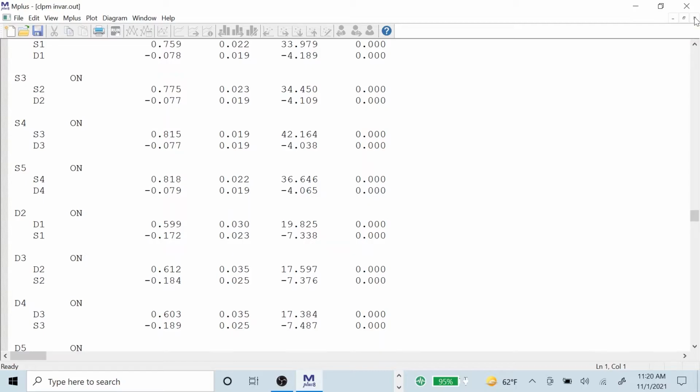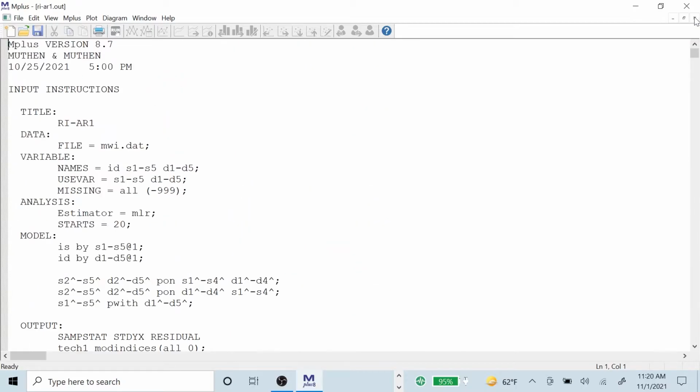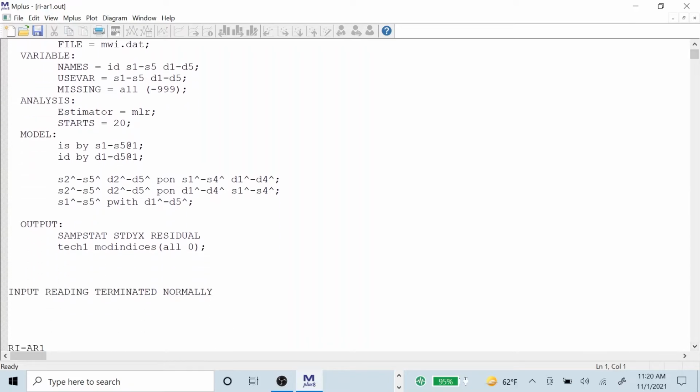Now let's turn to the next model, RI-AR1. So that's model 6. You may want to call it RI-CLPM. That's the standard Hamaker et al. model. And we see that the specification is now more compact because we don't have to hold any time invariance.